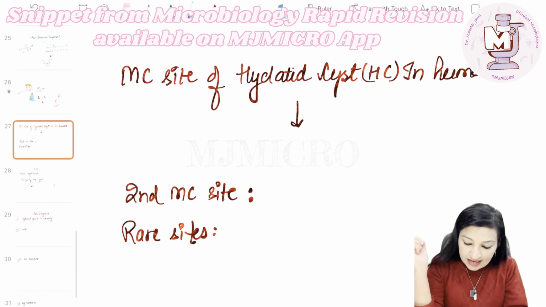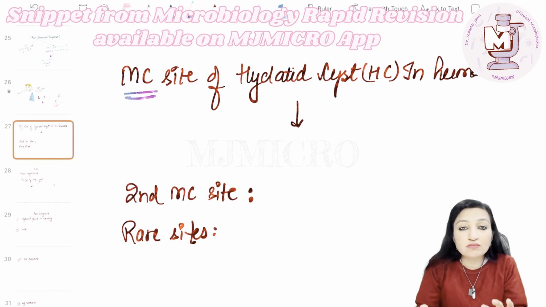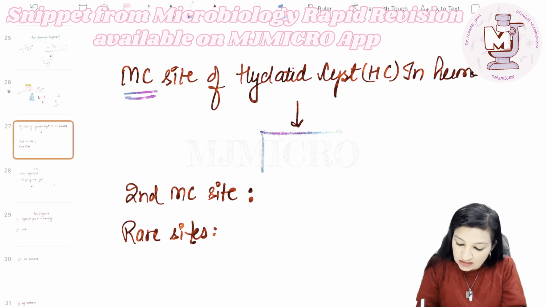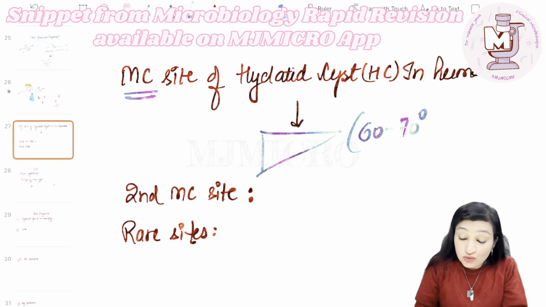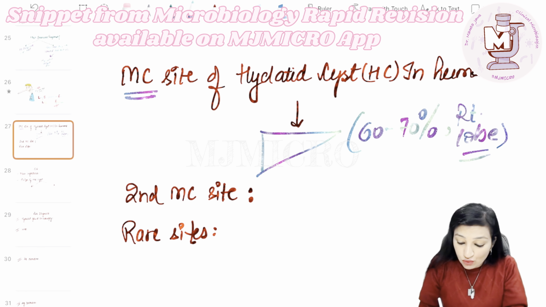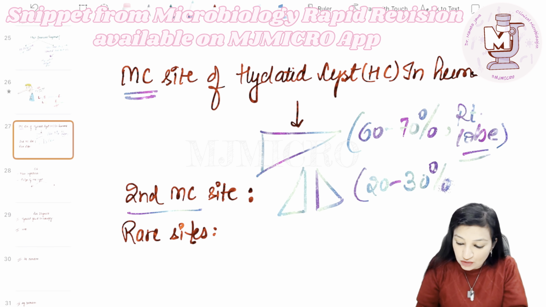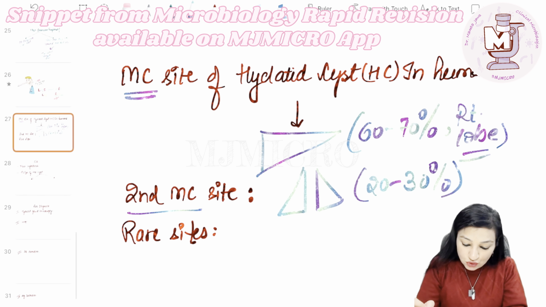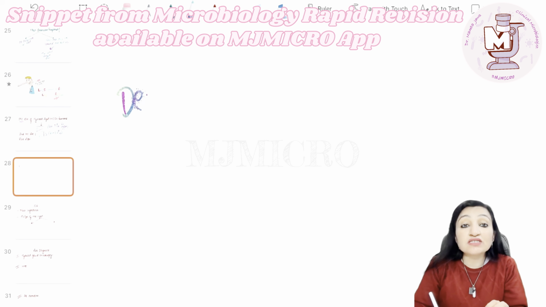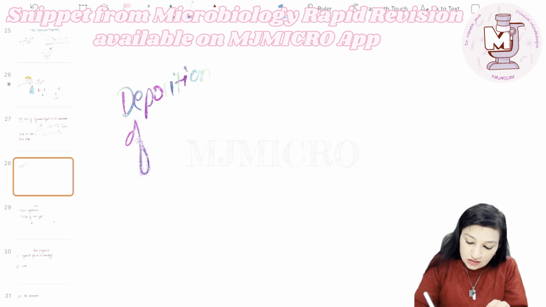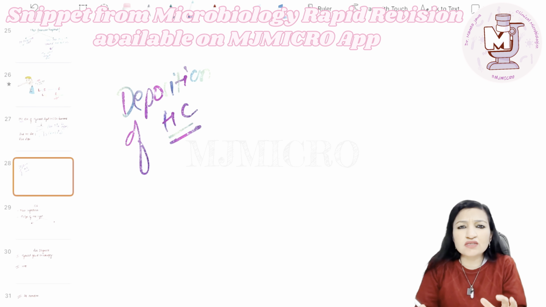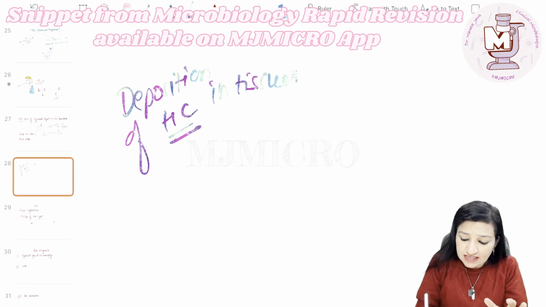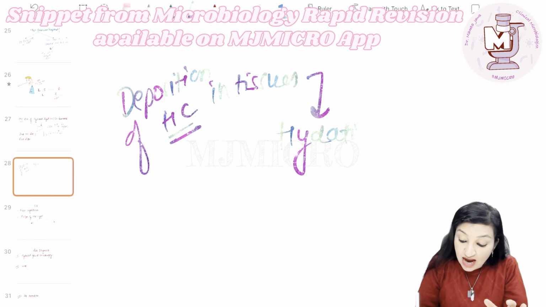Okay, hydatid cyst. And as I said, the most common site of hydatid cyst formation in humans is the liver, comprising 60 to 70% of the cases, and that too the right lobe of the liver. What is the second most common site? The lungs, comprising 20 to 30% of the cases of hydatid disease. Please do remember that the deposition of the larval form, the hydatid cyst, in the tissues is referred to as what? It is known as hydatid disease. Okay, hydatid disease in humans.